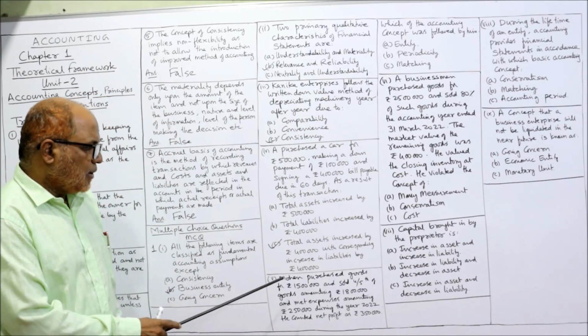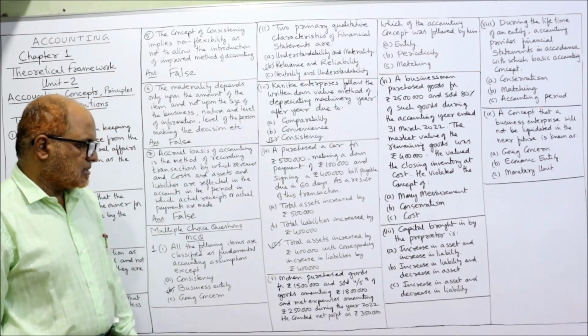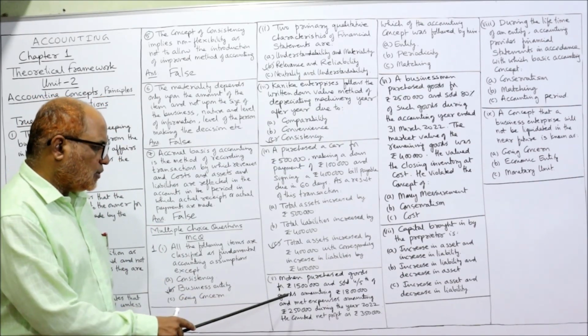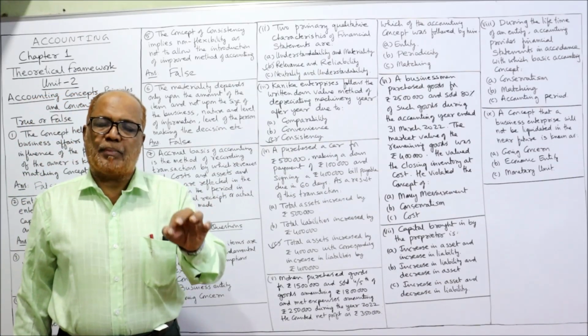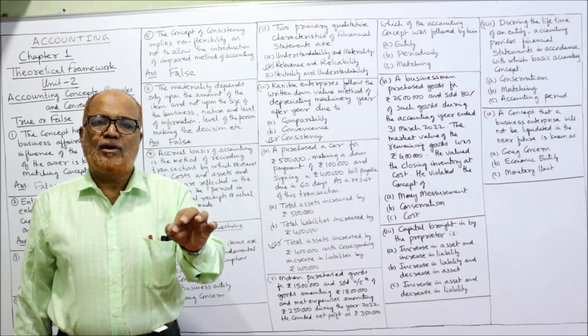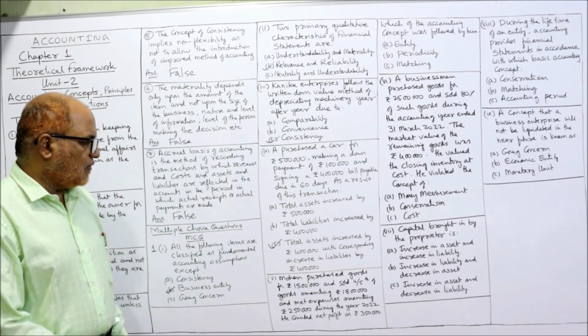Right? Now, Mohan purchased goods for rupees 15 lakhs and sold 4/5 of the goods. 15 lakh rupees worth of goods are purchased, out of which 4/5 of the goods are sold. So what is the cost of 4/5?